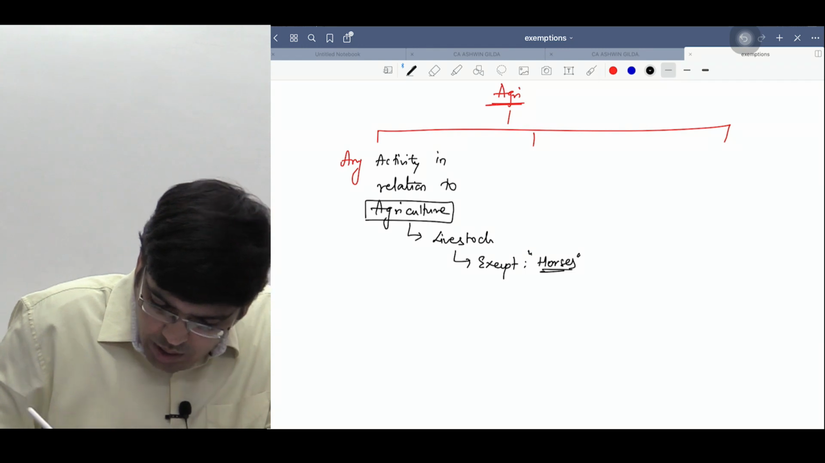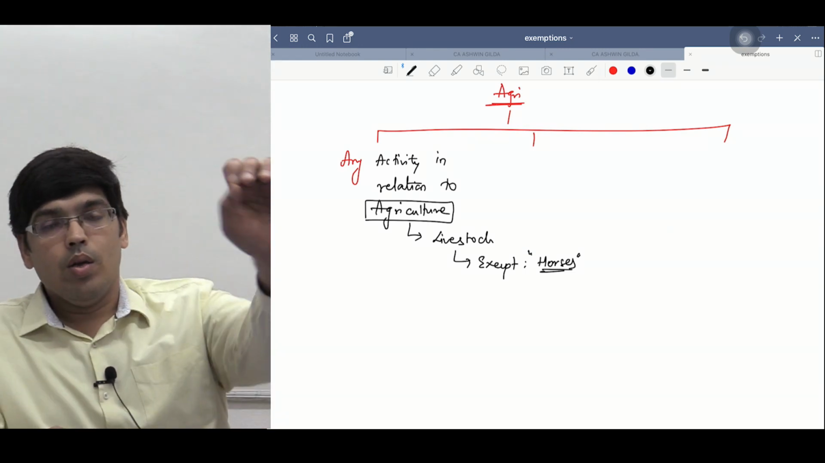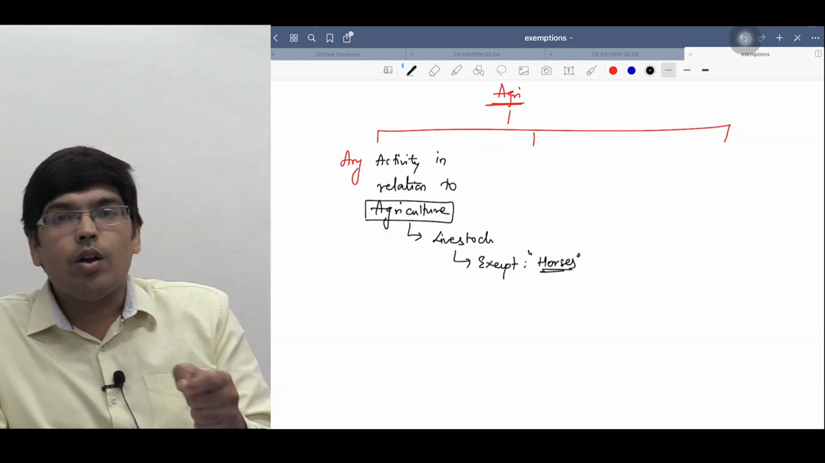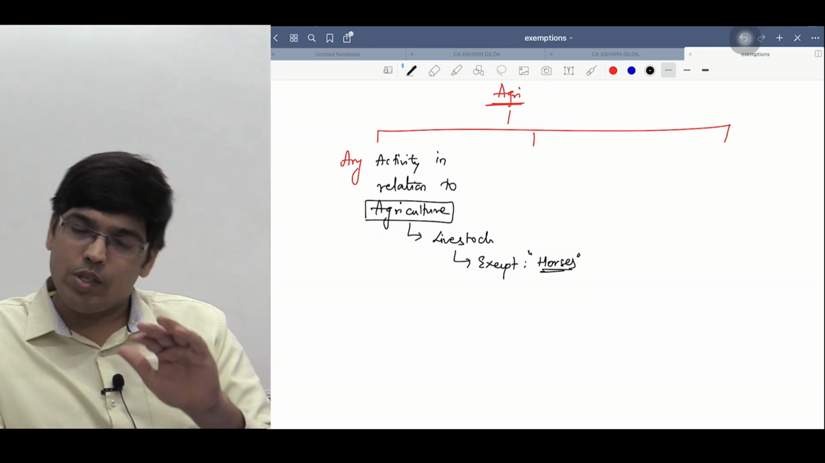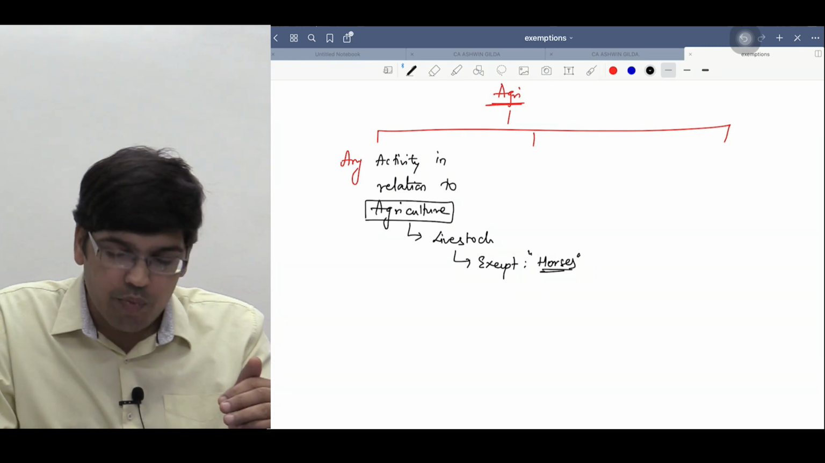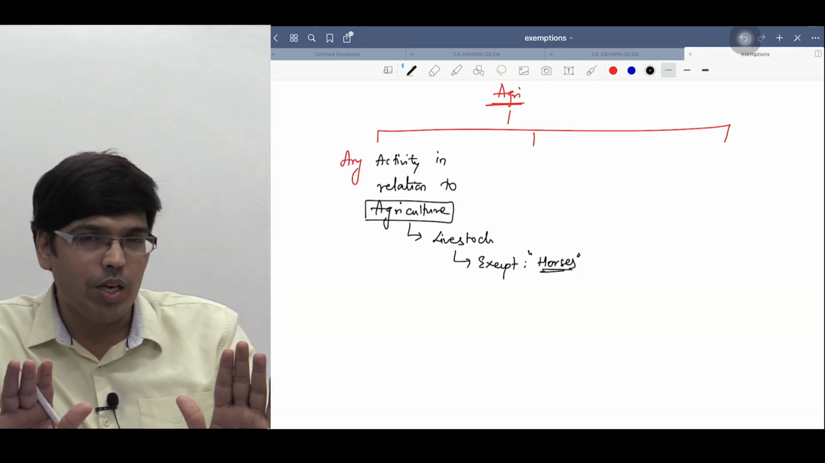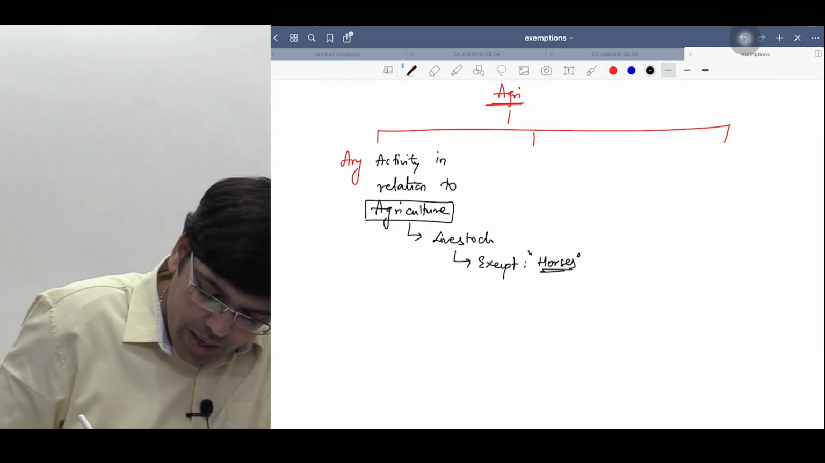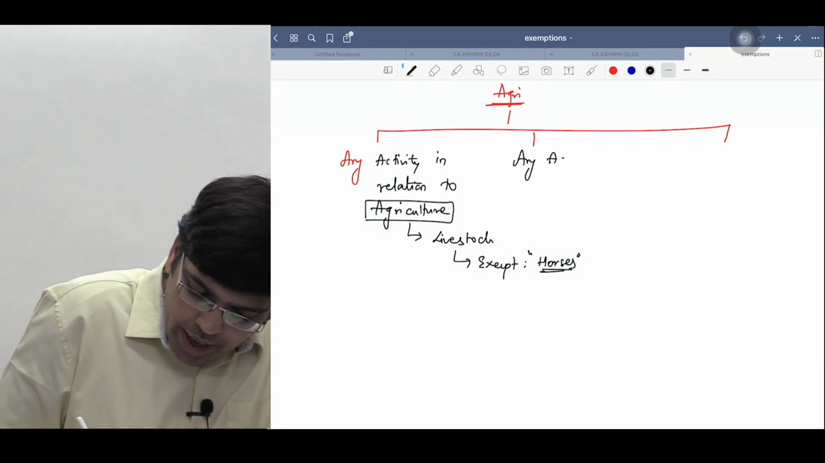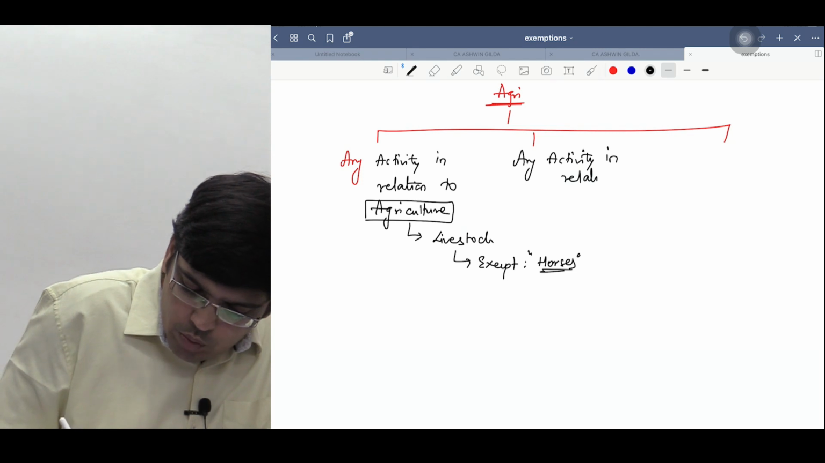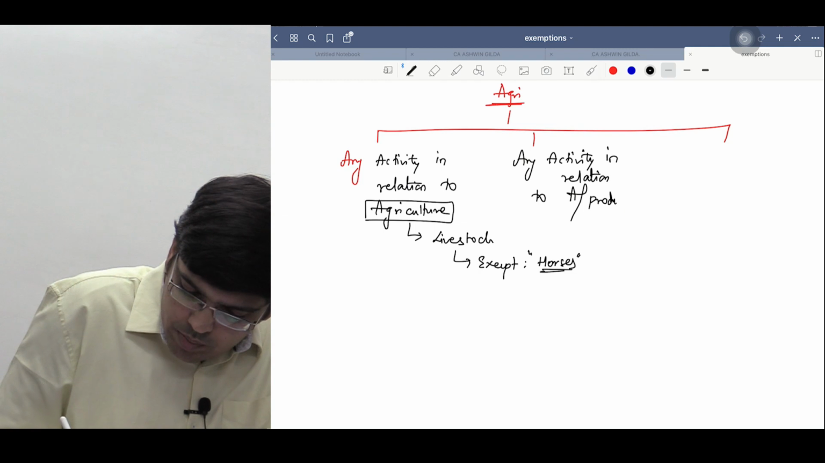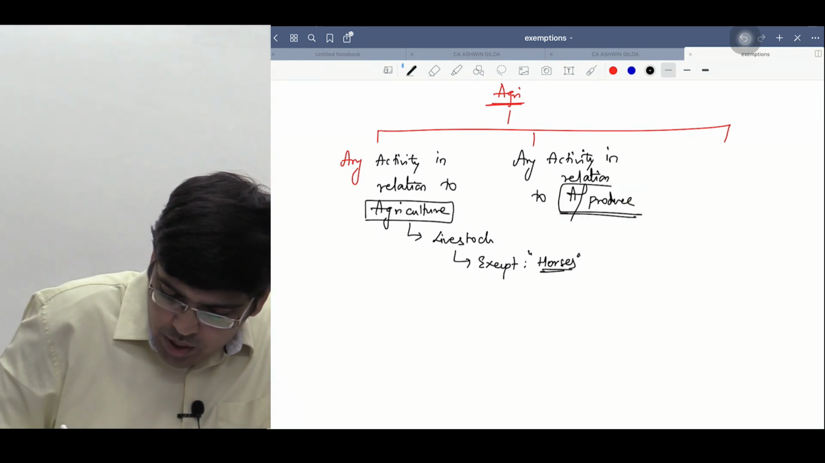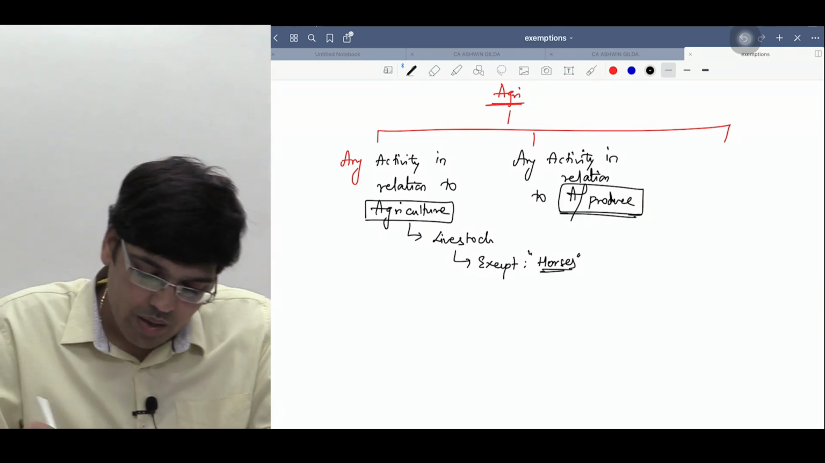Leaving horses, any other activity in relation to agriculture as well as livestock is exempt from GST. I'll explain slowly, not in a hurry. Likewise, any activity in relation to agriculture produce is also exempt from GST.